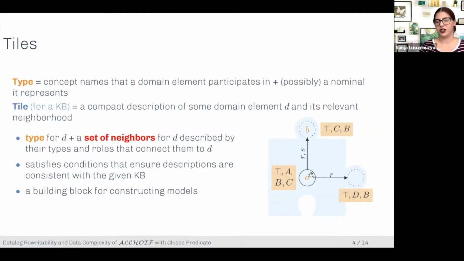These neighbors are described by types of their own, and then the roles that connect them to the main element. Tiles are not just arbitrary descriptions. They need to satisfy some conditions that ensure that these descriptions are consistent with the statements in the knowledge base.